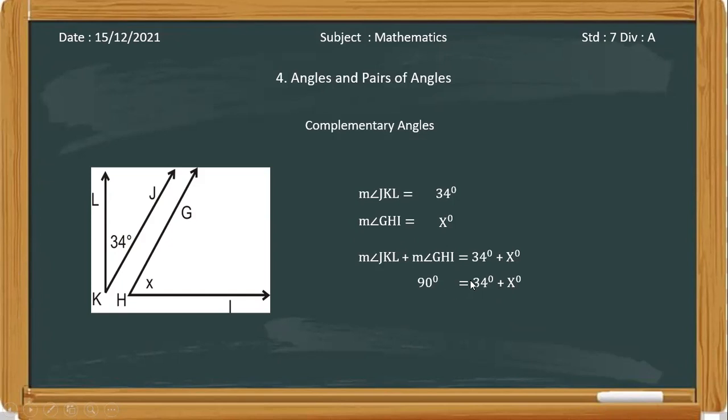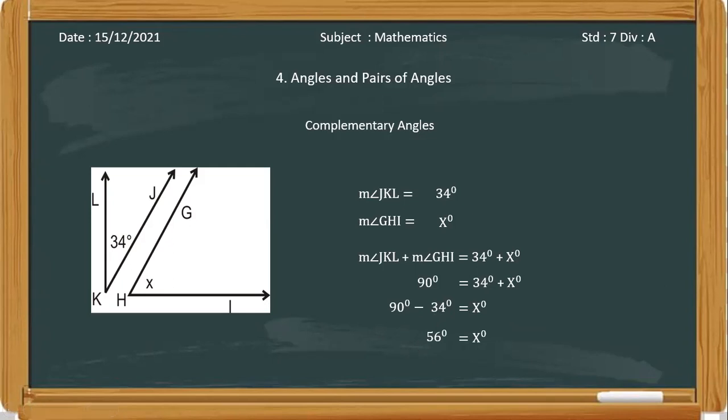We are going to subtract 34 from 90, so 90 degrees minus 34 degrees gives X degrees. What will be the subtraction of 90 minus 34? 56. Yes, 56 degrees. So the measure of angle GHI is 56 degrees.